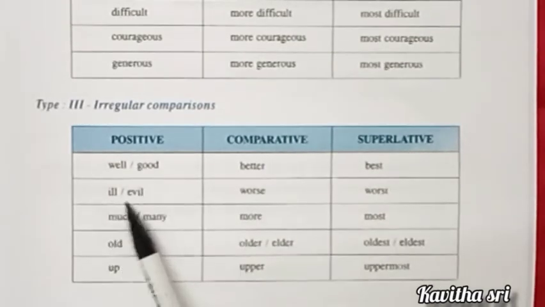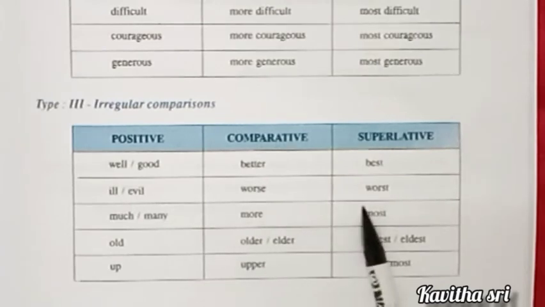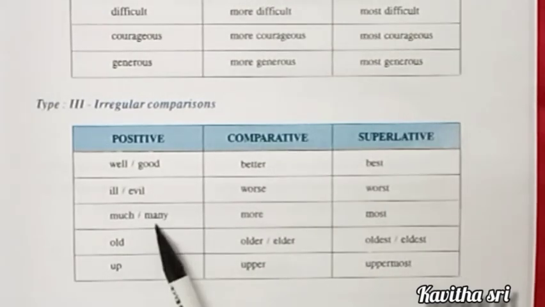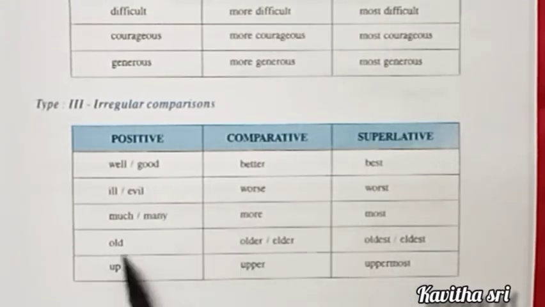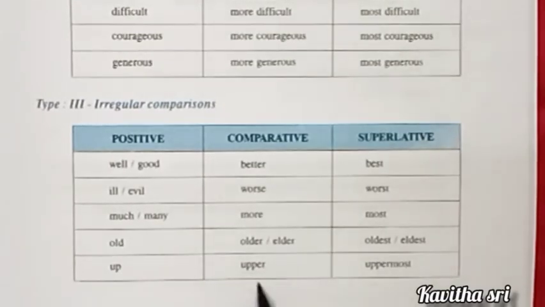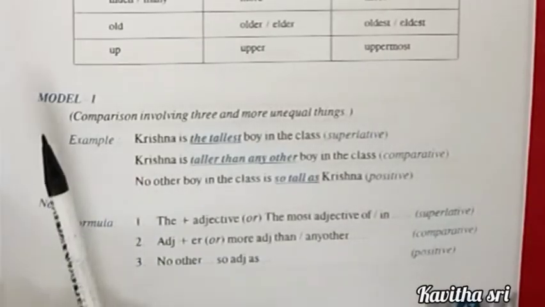Second, ill or evil. Worse, worst. Much or many. More, most. Old, older or elder. Oldest or eldest. Up, upper, uppermost. So in these cases, we are changing the whole word. Right? Next, we will see model 1.